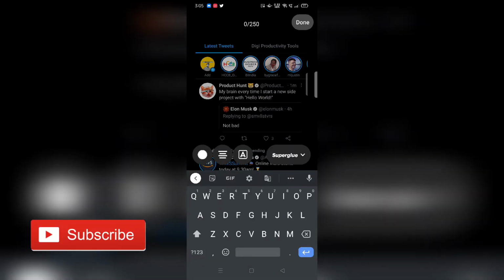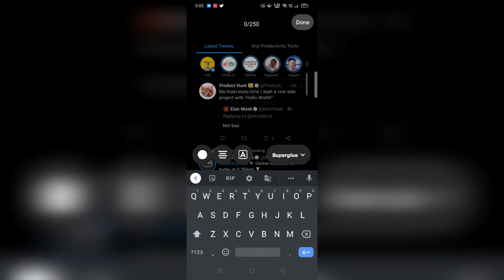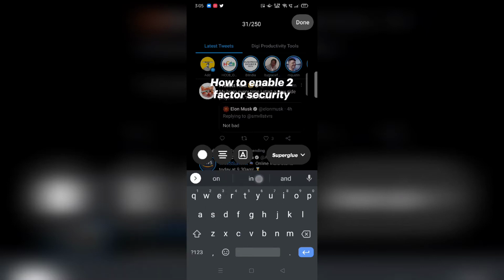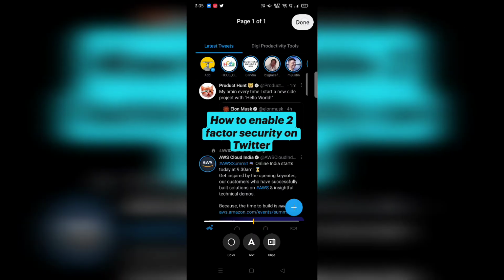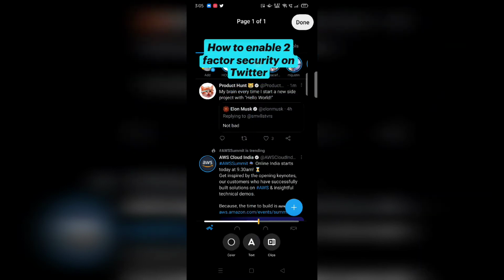And I'm going to add a particular text over here just to attract the people, saying how to enable two-factor security on Twitter, and I'm going to highlight it with the color blue, and I'm going to click on done. You can adjust it the way you want.